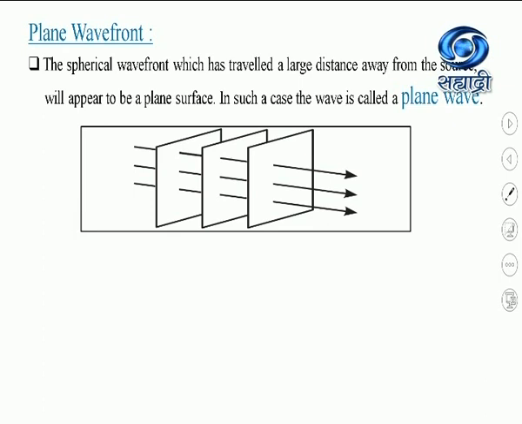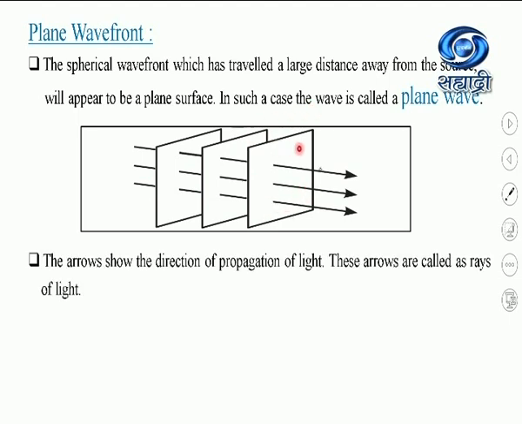So if we consider a source of light which is very far or at infinite distance, then it emits spherical wavefronts, and that spherical wavefront travels a very large distance away from the source. So the part of the spherical wavefront appears to be a plane surface, which is called a plane wavefront.